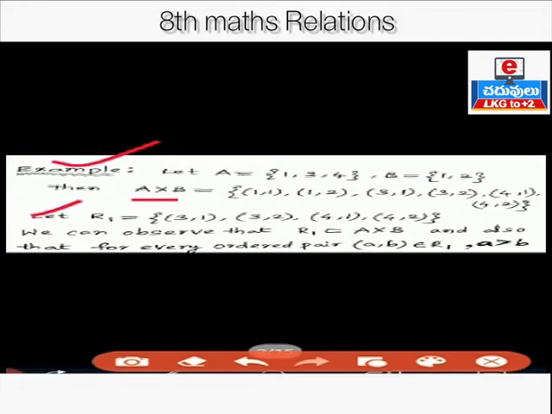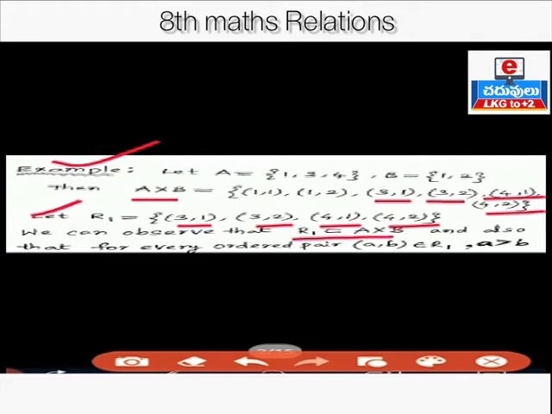In relation R1, every element of R1 is an element of A cross B. See here, (3,1) is also there in A cross B, and (3,2) is also in A cross B, (4,1) is also in A cross B, (4,2) is also in A cross B. Every element of R1 is also an element of A cross B, therefore R1 is a subset of A cross B.